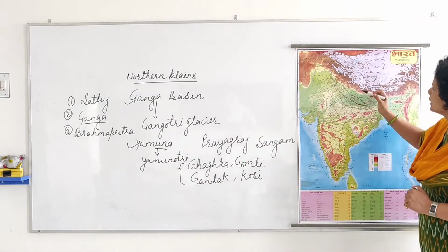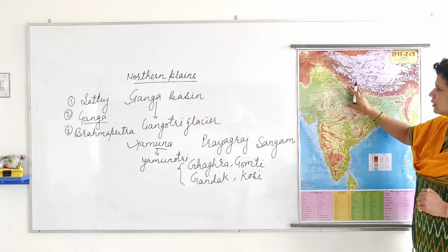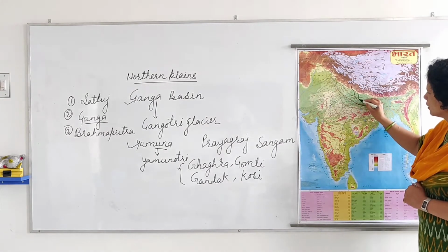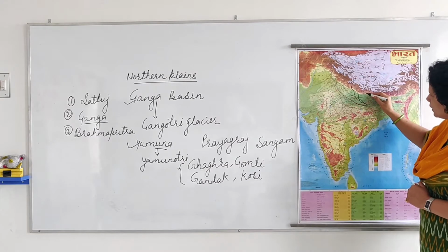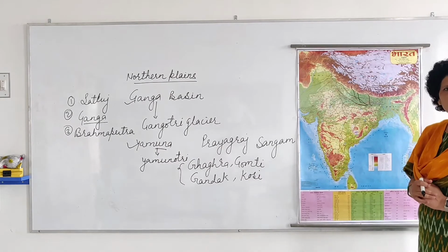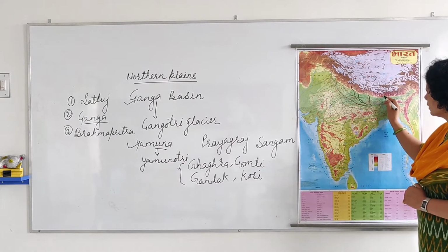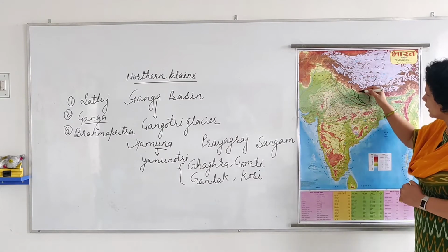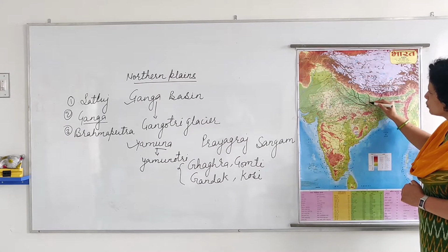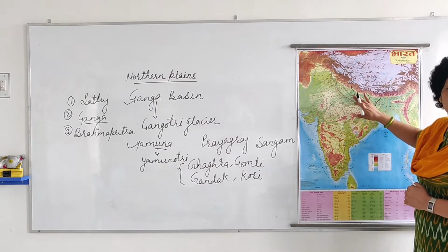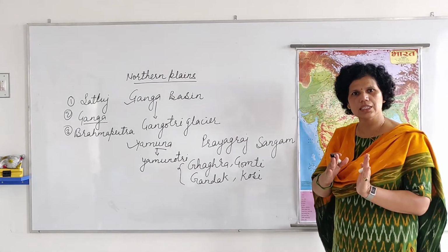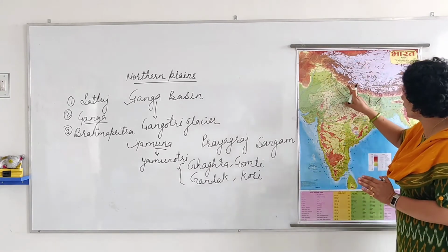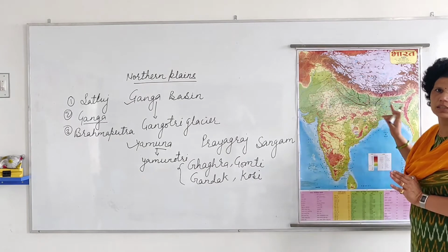They all originate from the Himalayan region, and from here Ghagara, then Gomti, then Gandak, and the last in Bihar, Kosi river. So these rivers also join river Ganga. These are the tributaries of Ganga which originate from the Himalayan region.